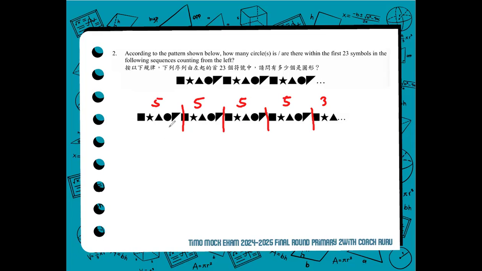So how many circles do we see? 1, 2, 3, 4. So there are 4 circles out of the 23 symbols in our pattern. So the correct answer is 4. 4 circles for number 2. All right, that's for number 2.